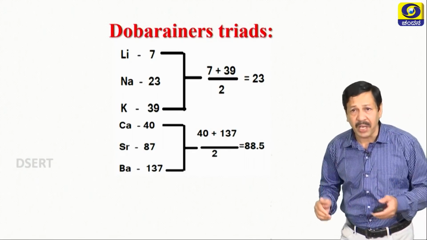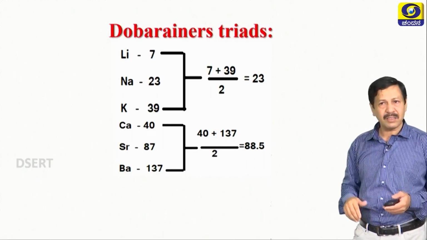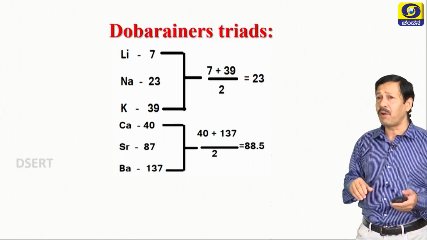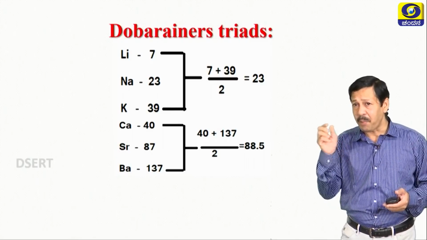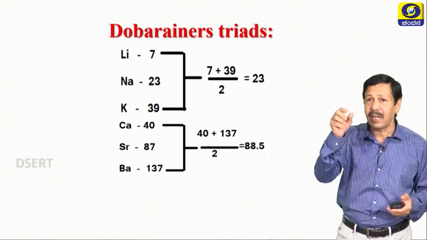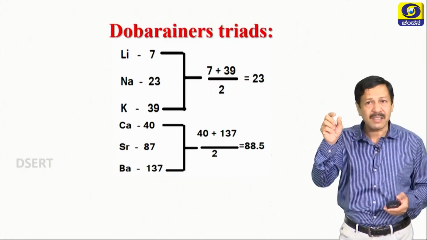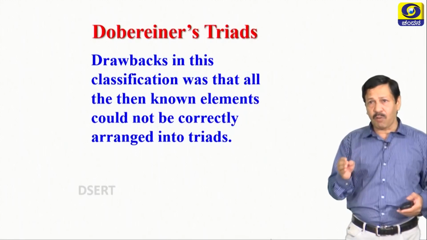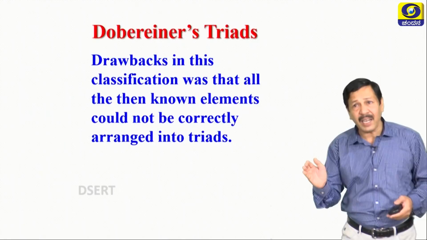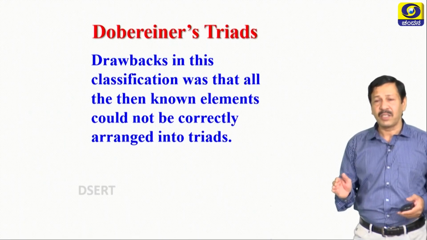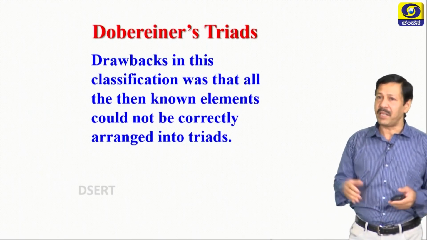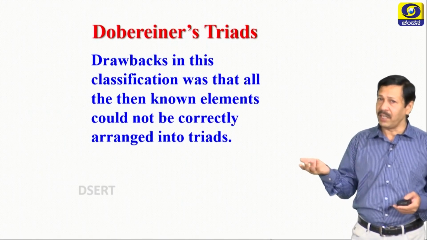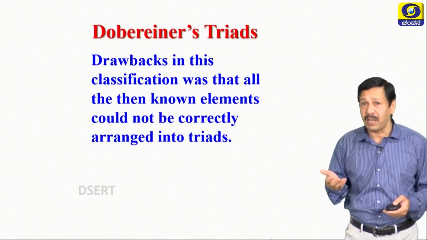Now, calcium, strontium, barium, let us calculate the mass. 40 plus 137 divided by 2 is equal to 88.5. It is approximately equal to the middle element strontium, whose mass is 87. The drawback of this classification is that all the elements known to us could not follow this arrangement into triads. So, it failed. Only a few triads are possible.